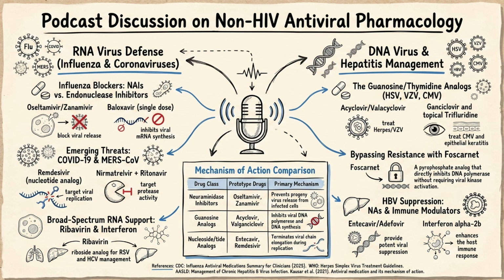Because entecavir and adefovir inhibit reverse transcriptase, they don't just work on hepatitis B, they also have mild activity against HIV's reverse transcriptase. Right. If a patient has an undiagnosed HIV infection and you give them entecavir monotherapy for their hepatitis B, you are inadvertently treating their HIV with a single weak drug. And because HIV replicates with such a massive viral load and makes so many genetic errors, exposing it to a single drug just guarantees resistance. Exactly. The HIV will rapidly mutate around the entecavir, developing antiretroviral drug resistance that could permanently compromise the patient's future HIV treatment options.